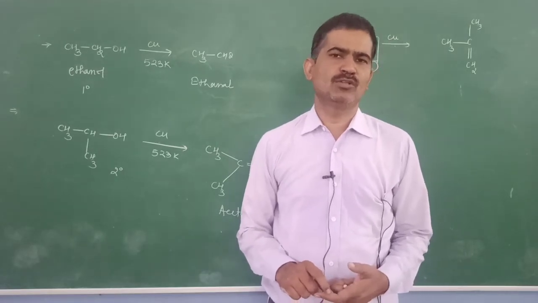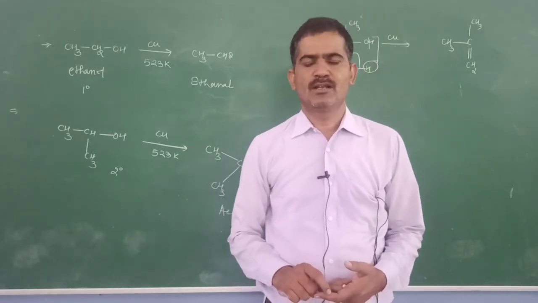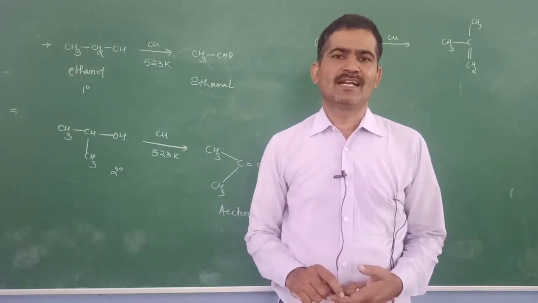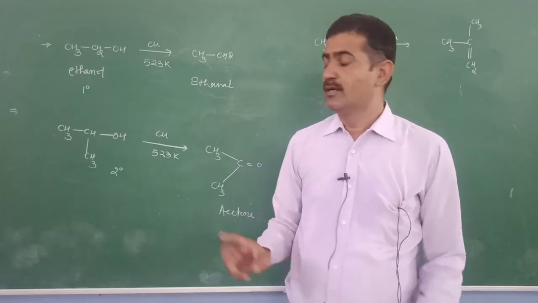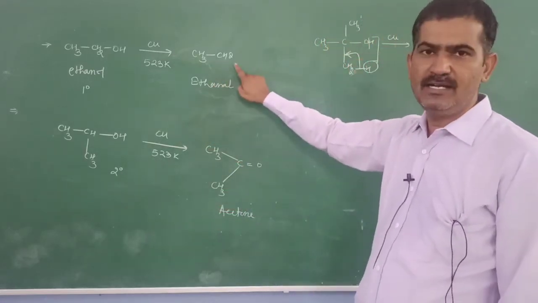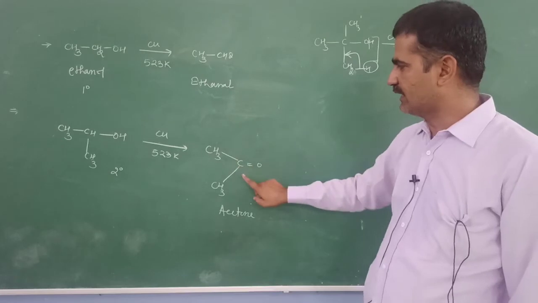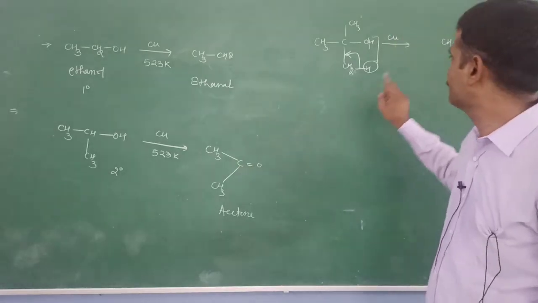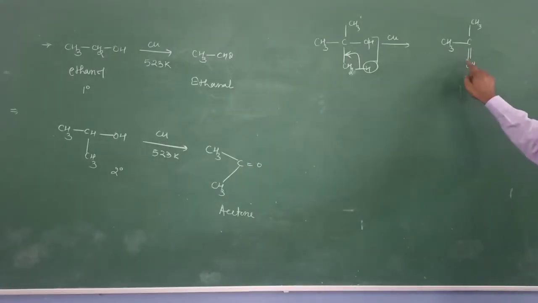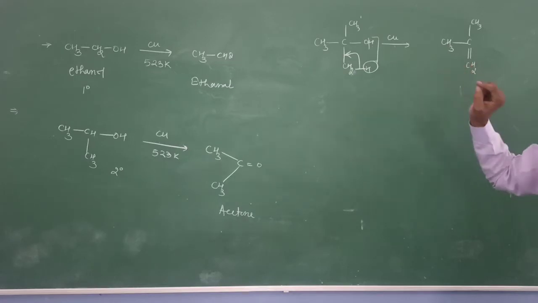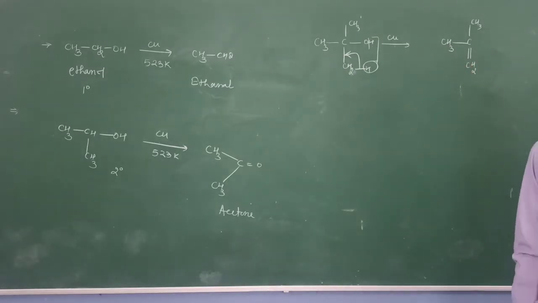But when you carry out this dehydrogenation with the help of a catalyst such as copper, primary alcohol changes to aldehyde, secondary alcohol changes to ketone, and tertiary alcohol changes to alkene as opposed to resisting oxidation. These are the reactions.